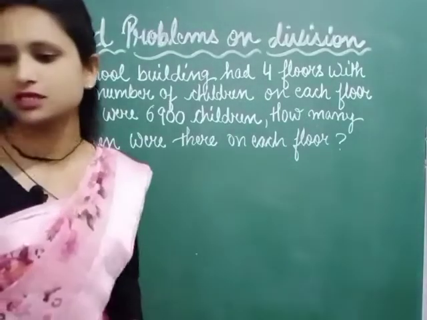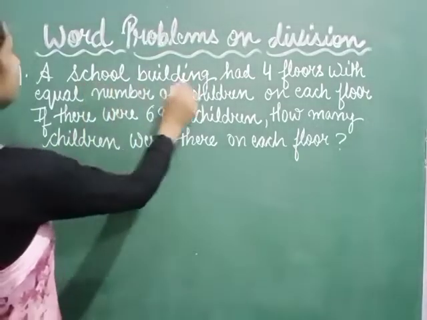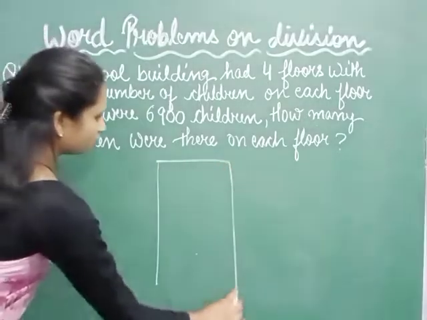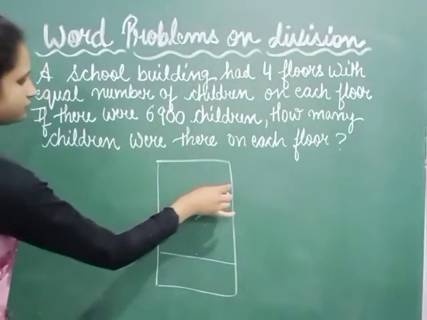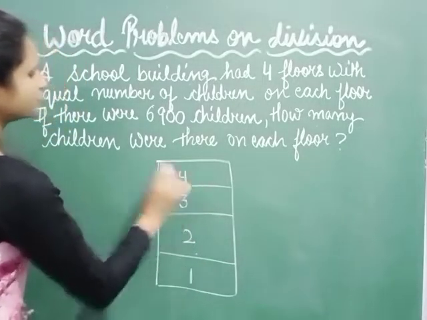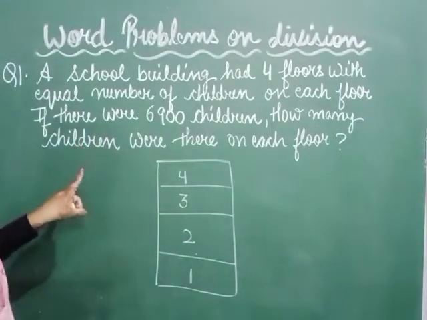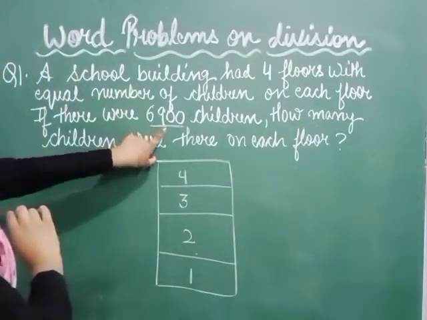So let us first understand the question. A school building had 4 floors. So suppose this is a school building. It has 4 floors: 1, 2, 3 and 4. You are given the total number of students, that are 6,900 children.